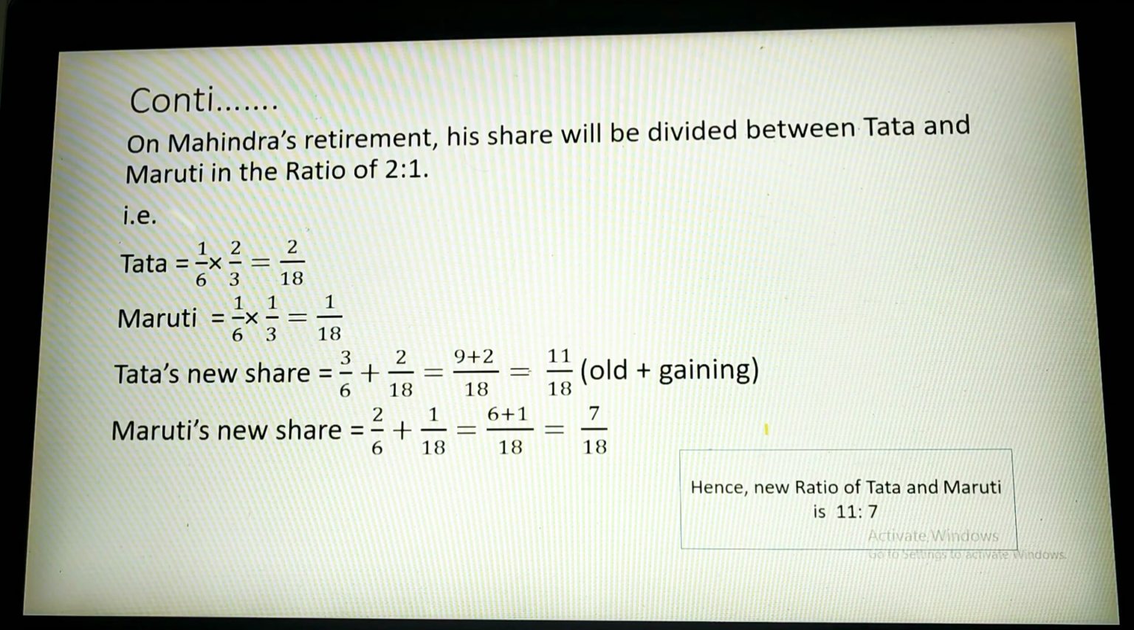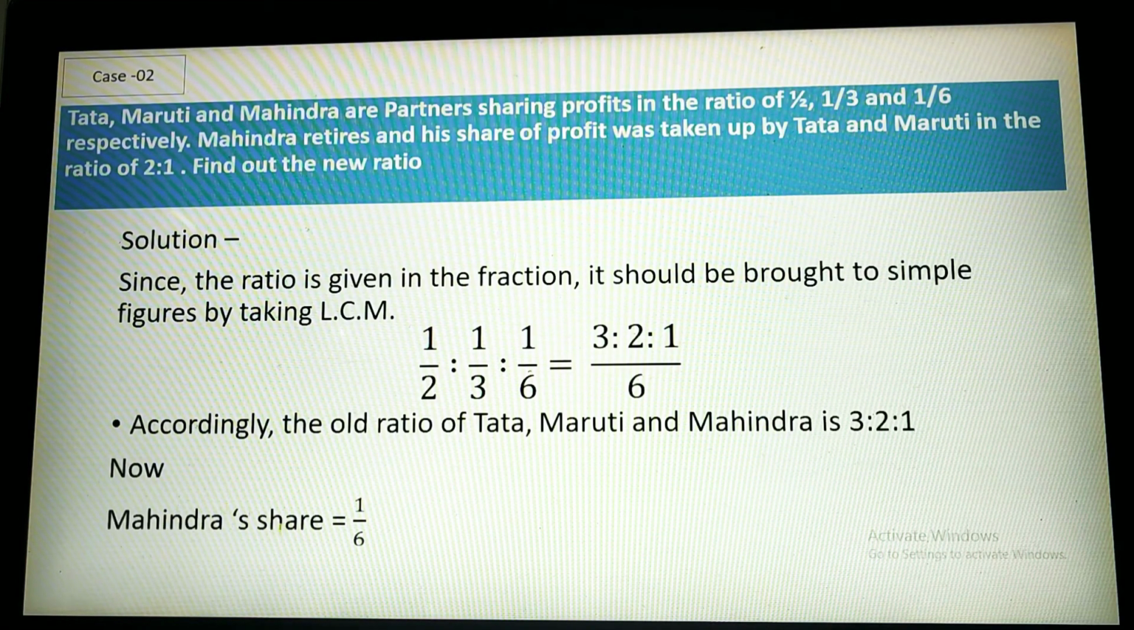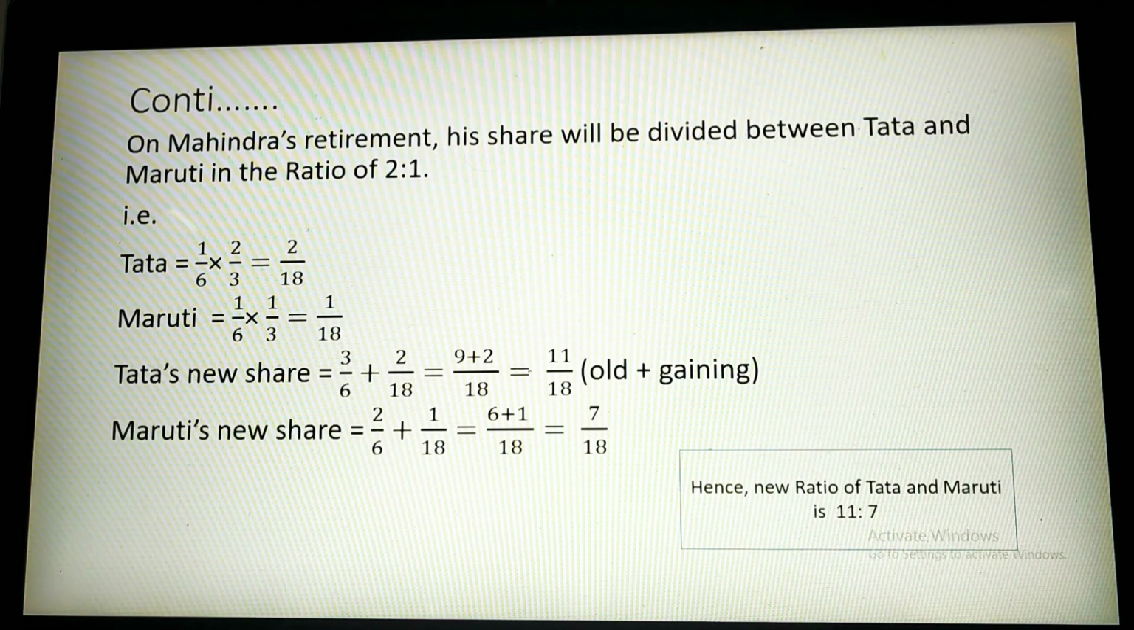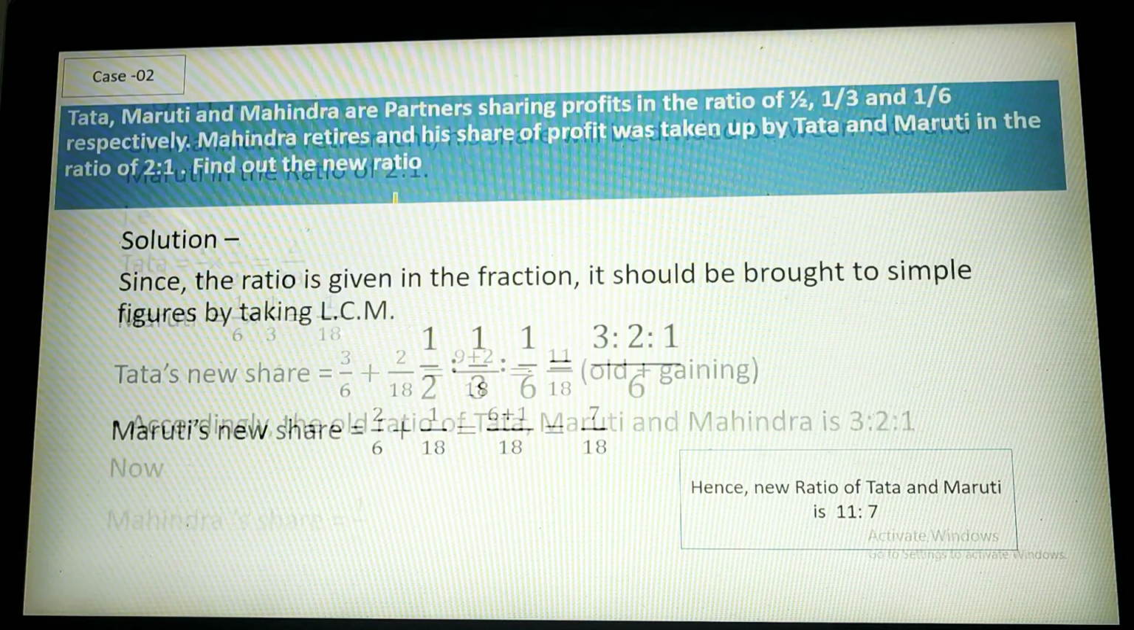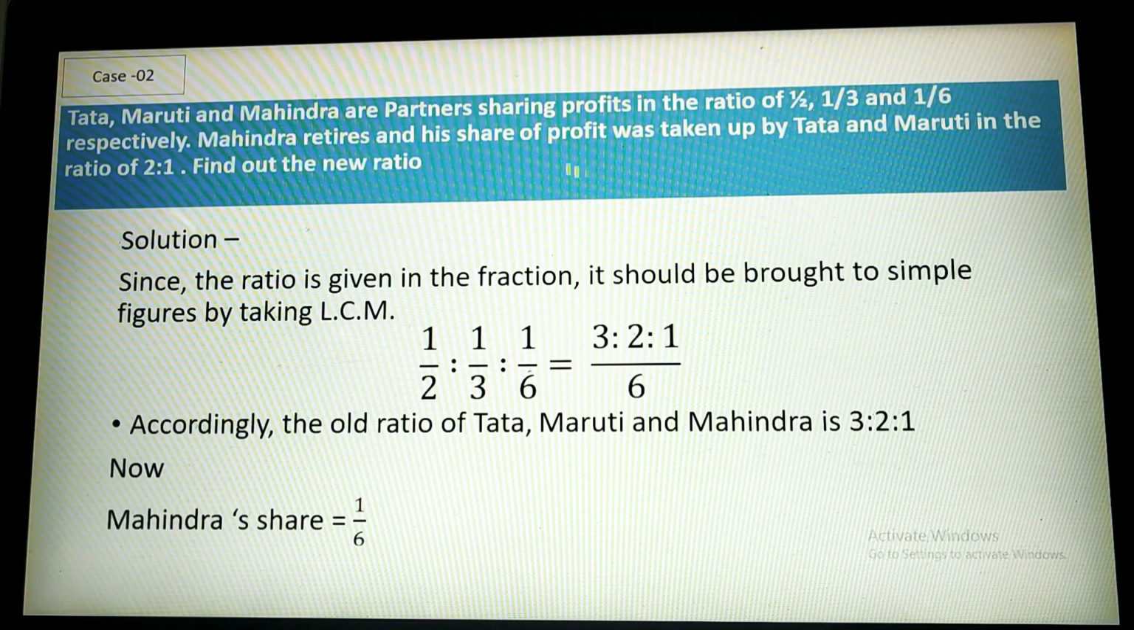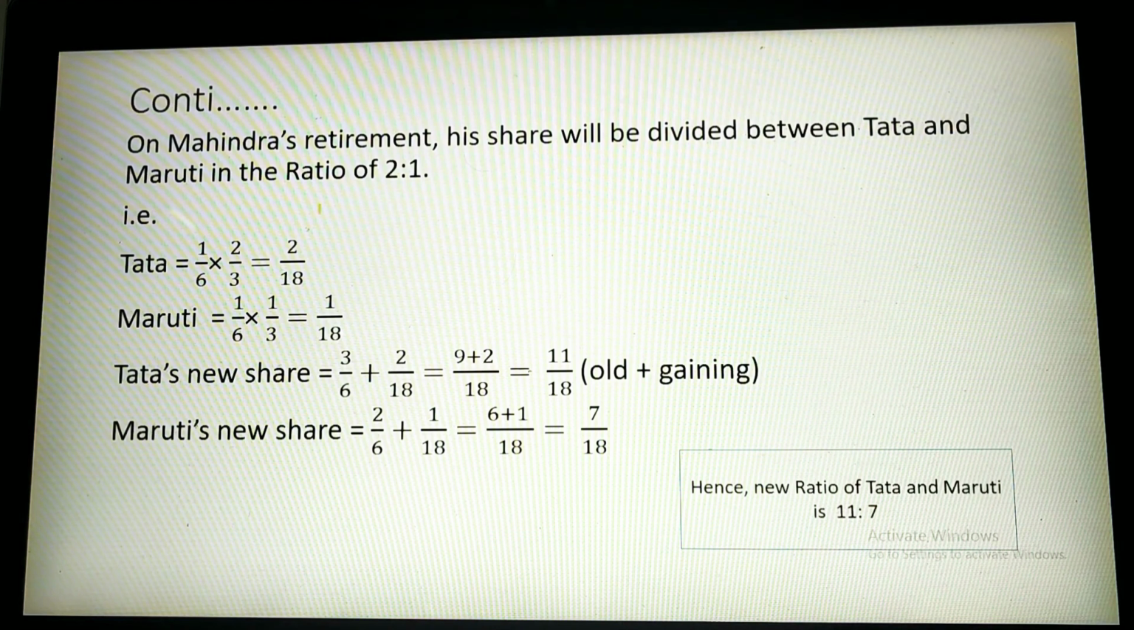Now what you have to do is find Mahindra's share. Already it is given, 1 by 6. Mahindra's share is equal to 1 by 6. So this Mahindra is going to retire, and this portion will be distributed among Tata and Maruti. How will they do it? Let's see. On Mahindra's retirement, his share will be divided between Tata and Maruti in the ratio of 2 is to 1. Here it is given in the question: Mahindra retired and his share of profit was taken up by Tata and Maruti in the ratio of 2 is to 1. 2 is to 1 means 2 by 3 and 1 by 3.